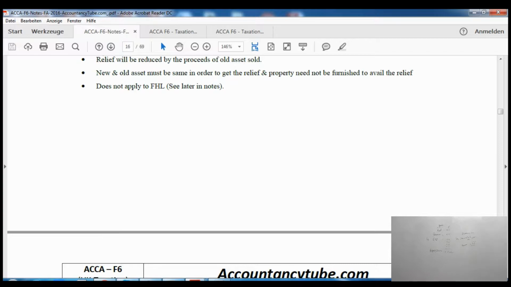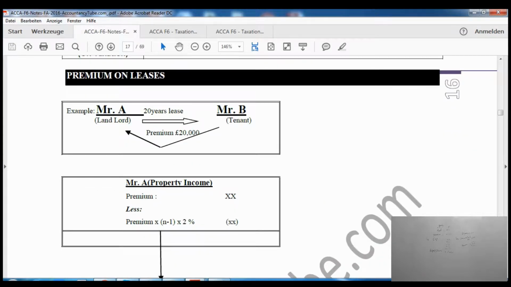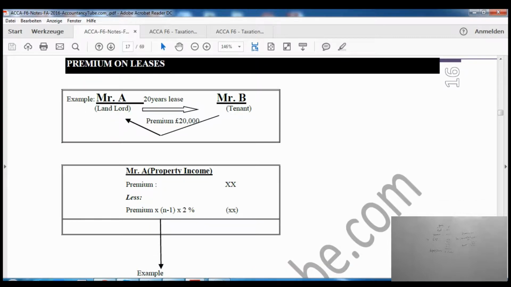Now, new and old asset, another condition is that new and old asset must be of the same category in order to get the relief. And it does not apply on the furnished holiday letting, FHL it says, because there is something called capital allowances, which is available on furnished holiday lettings. On the next page is the same thing which I have shown you on the board, how to calculate premium on the leases.